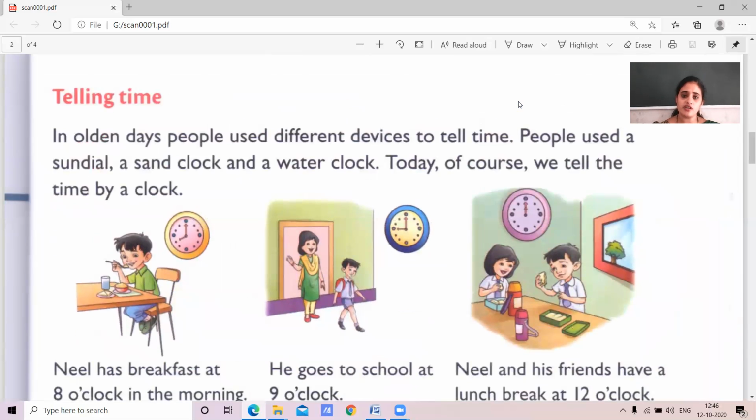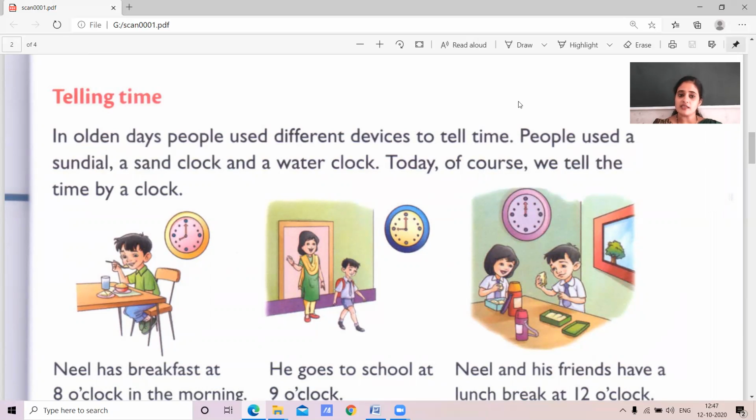See how we are going to tell the time. In olden days, what did people use to tell time? In the modern generation, what are we using? Let's learn about that. In olden days, people used different devices to tell time.